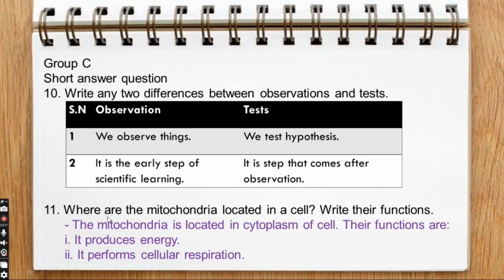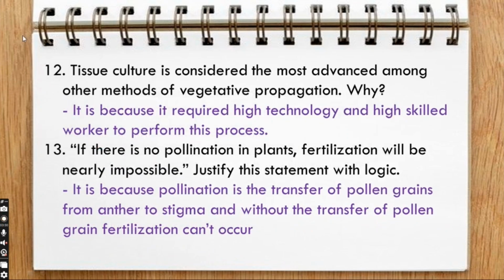Where are the mitochondria located in a cell? Write their functions. The mitochondria is located in the cytoplasm of the cell. Their functions are: 1. It produces energy. 2. It performs cellular respiration. Tissue culture is considered the most advanced among other methods of vegetative propagation. Why? It is because it requires high technology and highly skilled workers to perform this process.